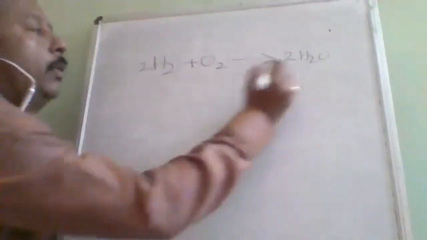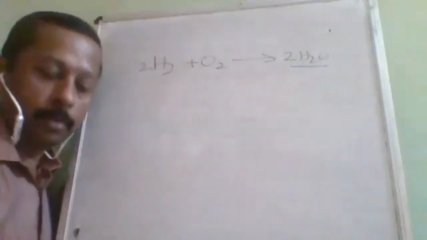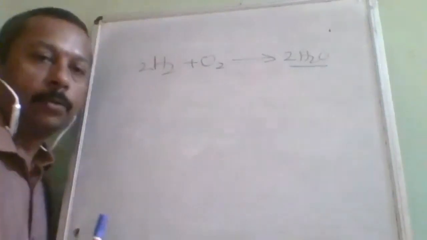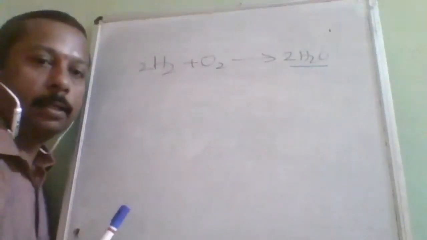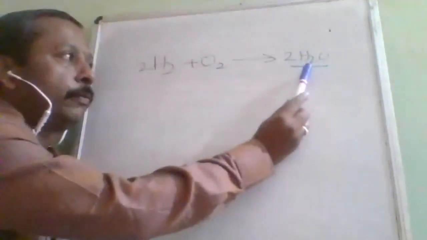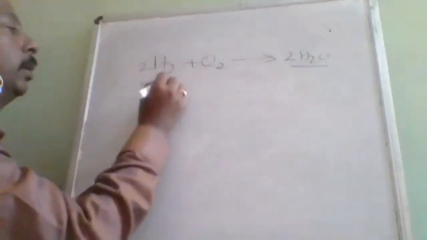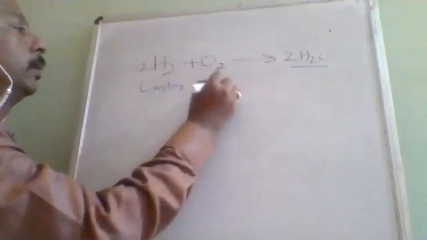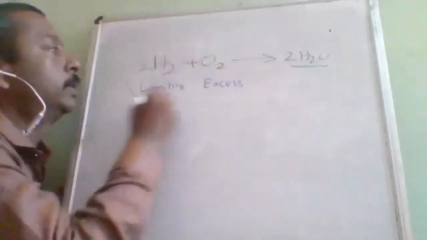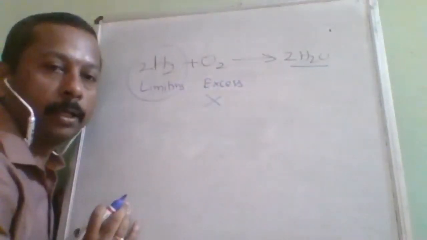For calculating the quantity of the product produced, we have to consider the quantity of the limiting reagent only. So the limiting reagent will decide how much product will be formed. Suppose this is limiting and this is excess, and the question is about how much H2O is formed. That time you will use the limiting reagent's value for calculation, not the excess value.